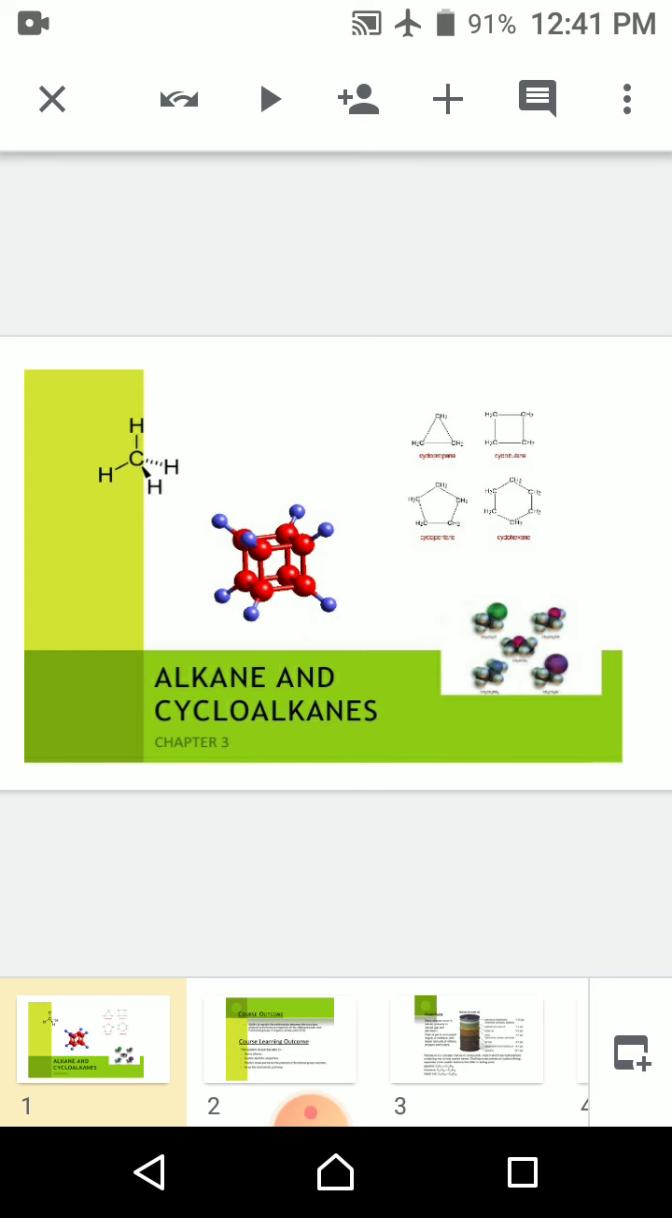Generally, there are categories such as open chain, cyclopentane, cyclohexane, cyclopropane, and other compounds. That means open chain and cyclic chain. So we have studied here two types of compounds, normal alkanes and the cycloalkanes.